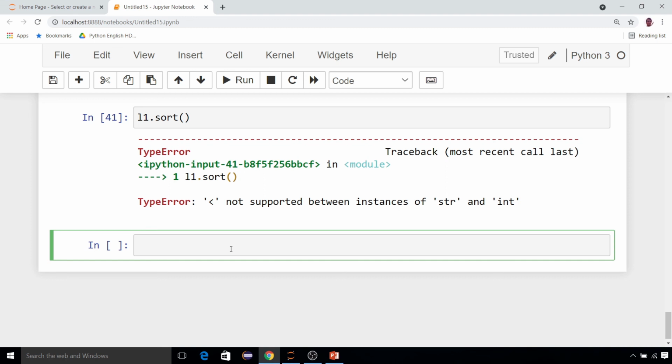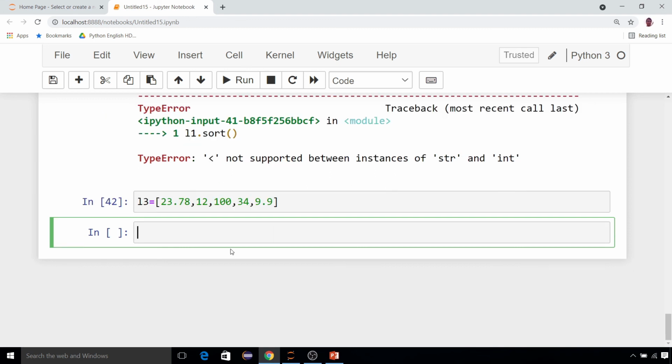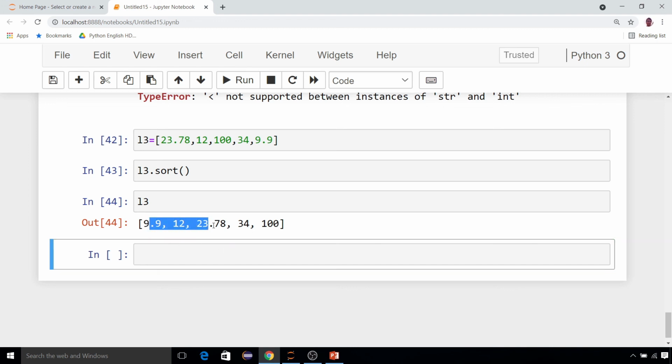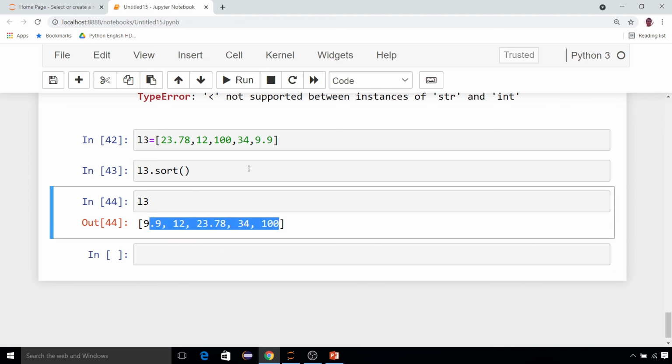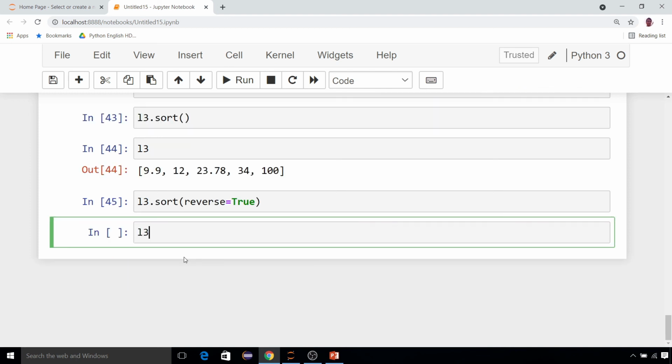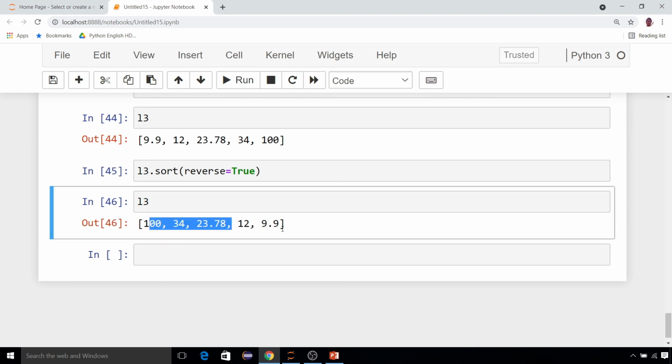So let me create another list, suppose with only numbers. Float or integer maybe, that does not matter at all, but only numbers. Like this. Now if you use L3 dot sort, by default it will sort in ascending order. See L3, this is ascending order by default if you are not doing anything. Now if you want to sort in descending order, then you have to pass reverse equal to True. Done. Now it has been sorted in descending order. See.